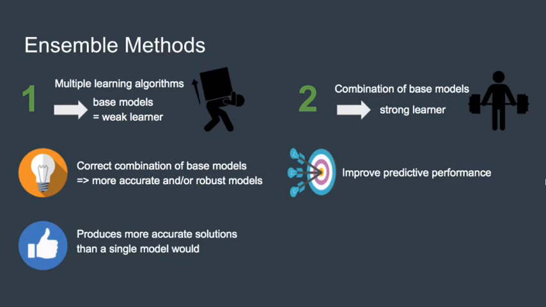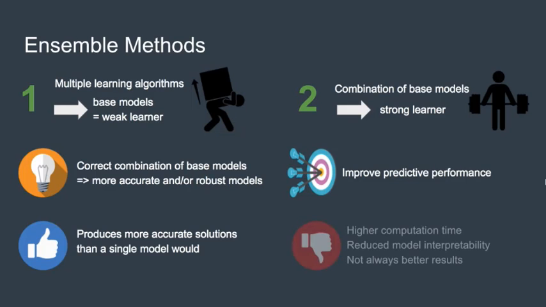And this is of course the advantage also. But why not always use ensemble methods? Well, computation time is higher and models are harder to interpret. Another disadvantage is that ensemble methods do not always improve predictive performance. Let me quickly present to you the 3 main ensemble methods we used in our project, which are bagging, boosting, and voting.